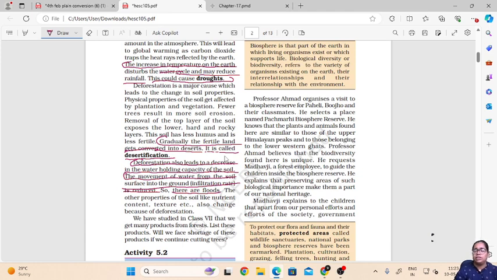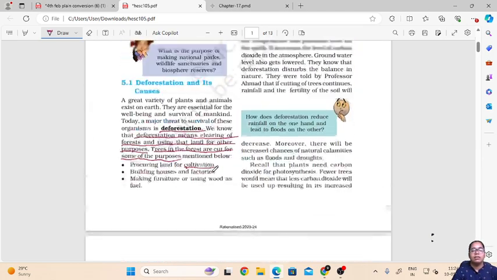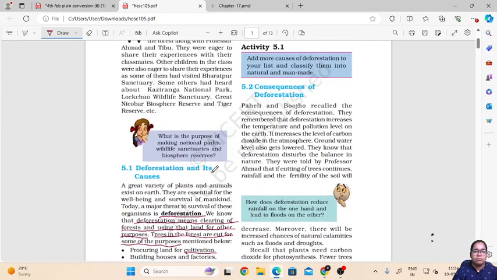So deforestation is causing droughts, desertification, and floods, and also it is changing the soil nutrient properties. These are the consequences of deforestation.